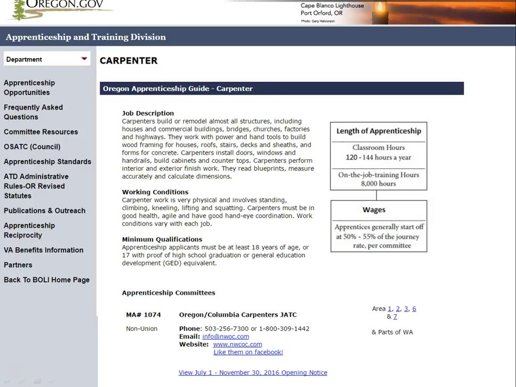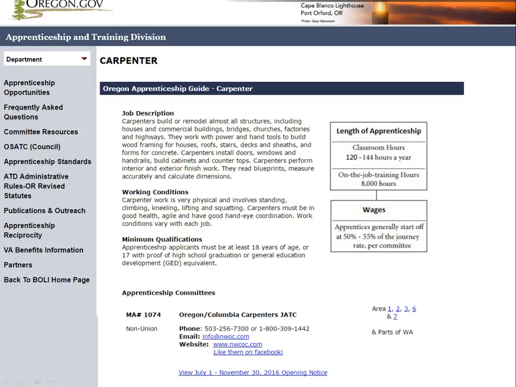Additionally, if a program is currently accepting applications for apprenticeships, you will see a link to an opening notice. If there is not an opening notice link under the program information, it means that the program is not currently accepting applications, but be sure to check back for future opportunities.